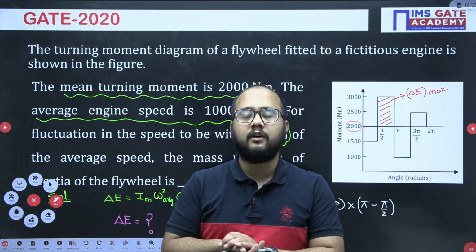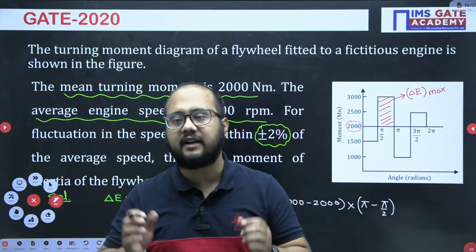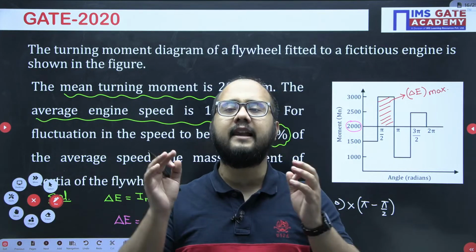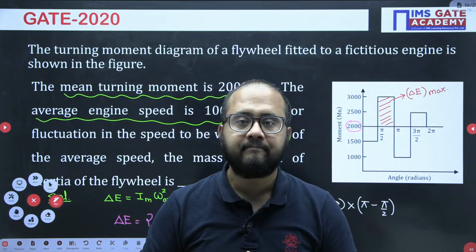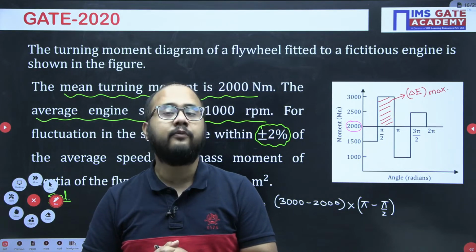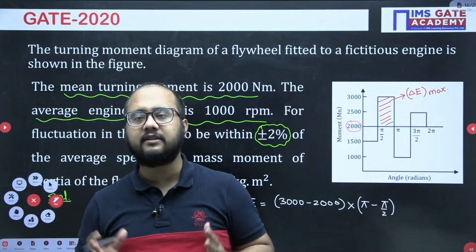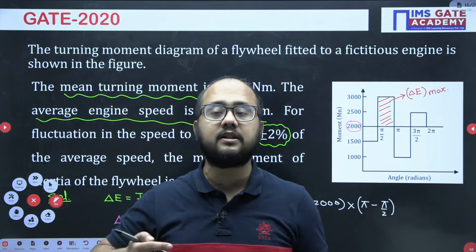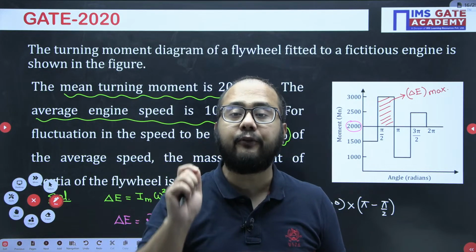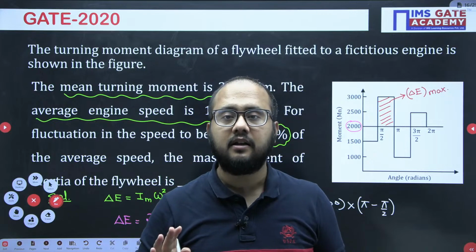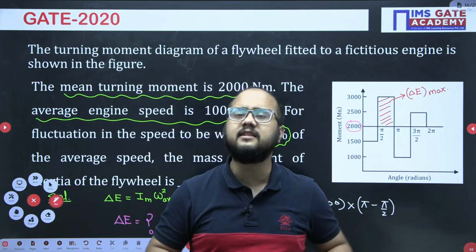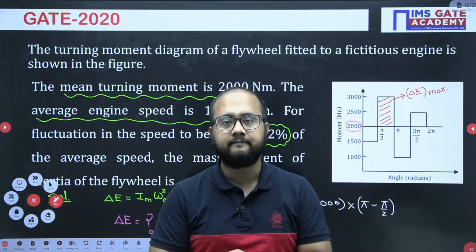So I hope you have understood all the questions that we have discussed today in the Flywheel chapter, and tomorrow will be the last session of the Flywheel, and after that we are going to start gears. Where we'll be discussing first basic classifications, then terminology, and then gear train directly, which is very, very important for your GATE examination. And I will teach you the shortcut method in gear train, that is the relative velocity method, right?